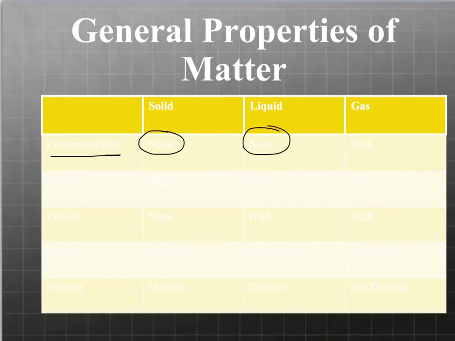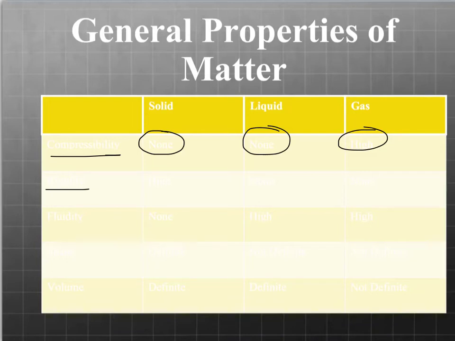A liquid, there is also very little space in between the individual molecules of a liquid. They can slide past each other, but they're very close together, and so it's extremely difficult, if not impossible, to compress a liquid. Whereas a gas, there is very large amounts of space in between each individual molecule, so it has a high compressibility.